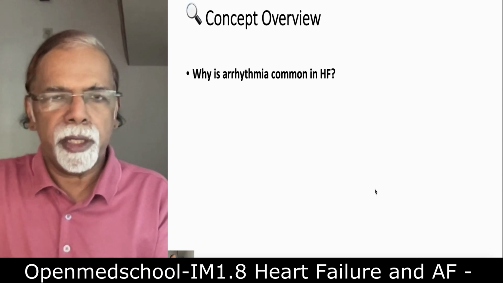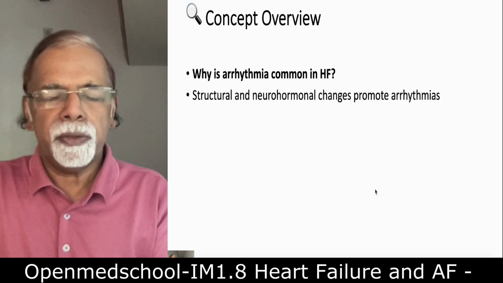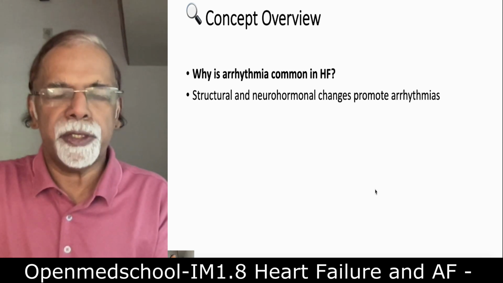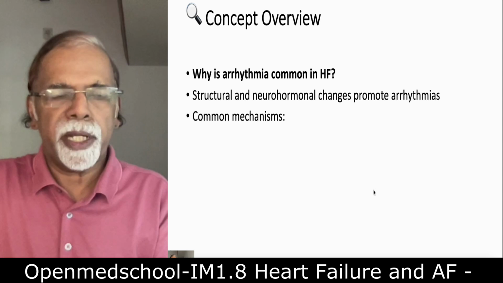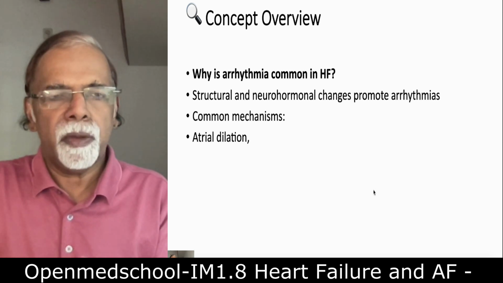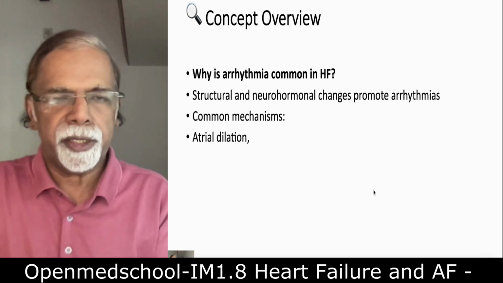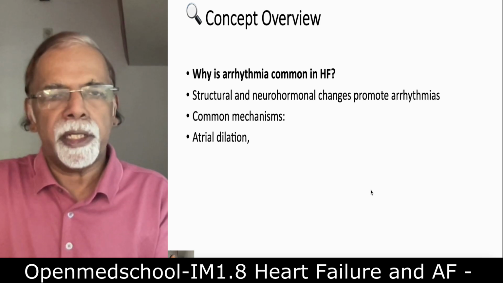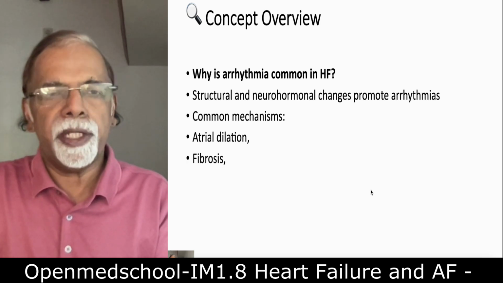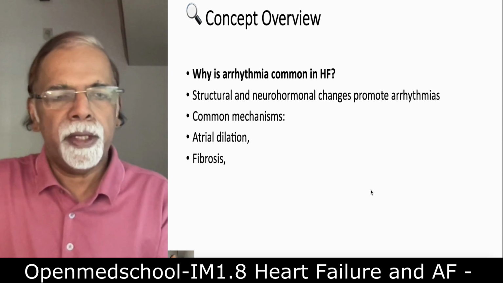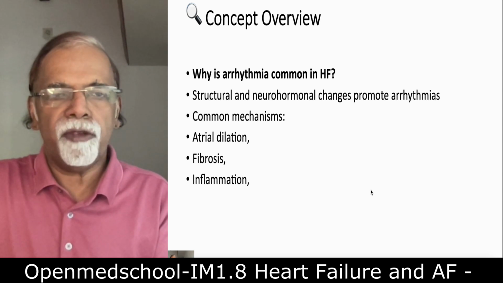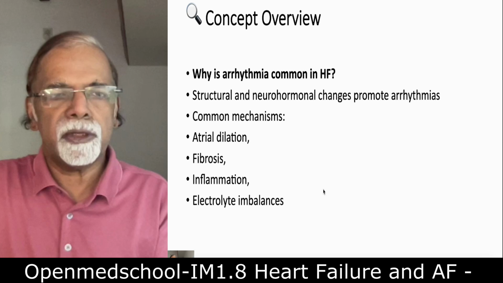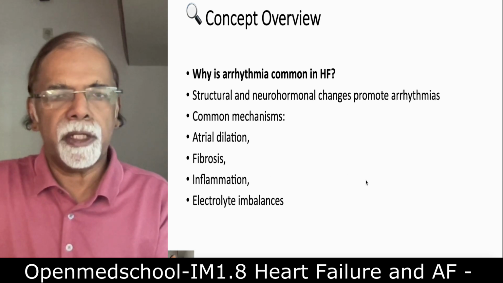Why are arrhythmias common in heart failure? This is due to structural and neurohormonal changes that occur, which promote arrhythmogenesis. What are the common mechanisms? One, the most important for atrial fibrillation, is atrial dilation. When the atrial diameter becomes more than 4.5 centimeters, invariably atrial fibrillation occurs. This is especially common in mitral valve disease. Second is fibrosis. Third, inflammation. Fourth, electrolyte imbalances. These are the major causes for development of arrhythmias in heart failure.